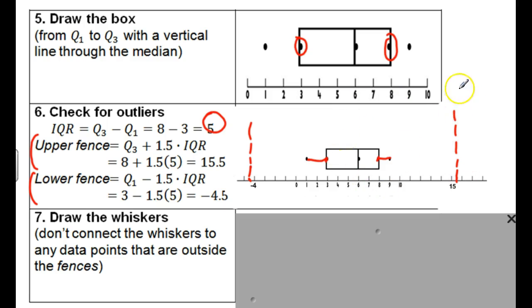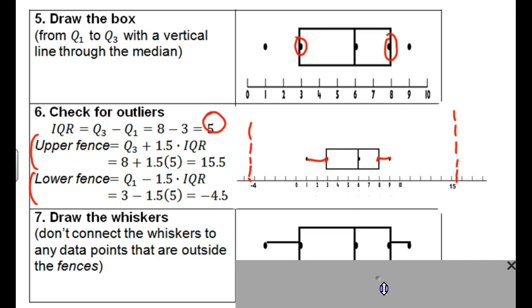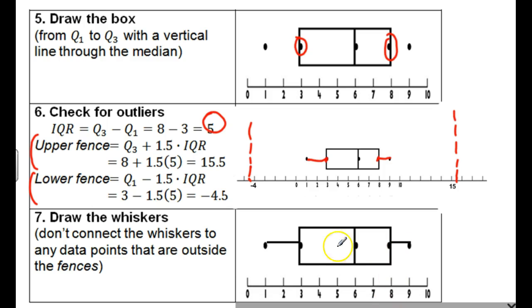So we don't have to draw these dotted lines, but they tell us how unusual those min and max points are. There could be numerous outliers, in fact, but usually the min and max would be the outliers if there are some. Finally, draw the whiskers. That's what we just did.